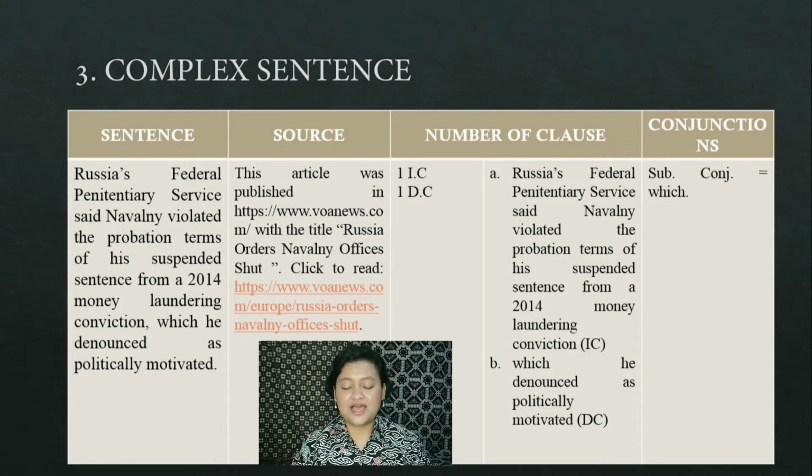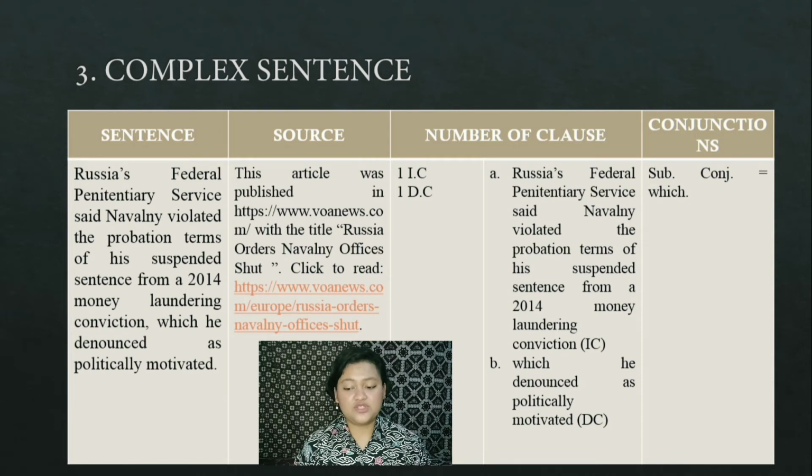The sentence I took from VOA News is Russia's Federal Penitentiary Service said Navalny violated the probation terms of his suspended sentence from a 2014 money laundering conviction, which he denounced as politically motivated. This sentence contains one independent clause and one dependent clause.